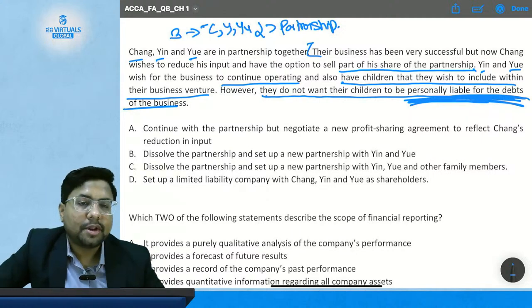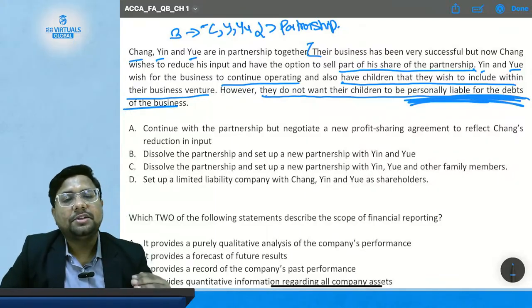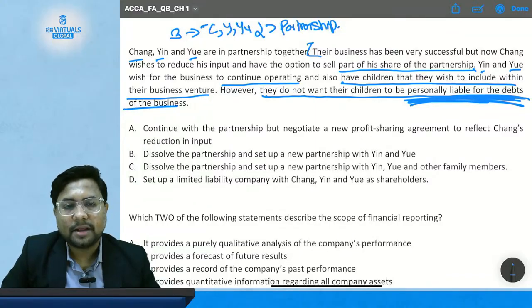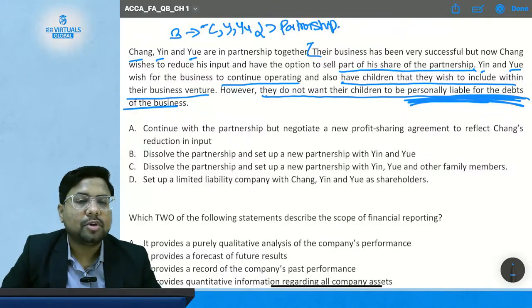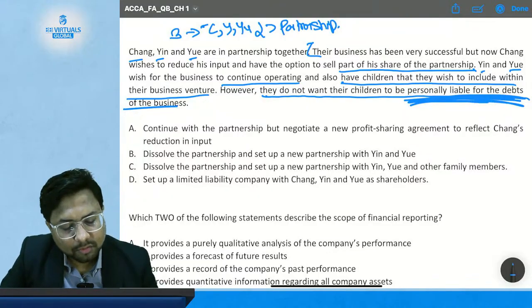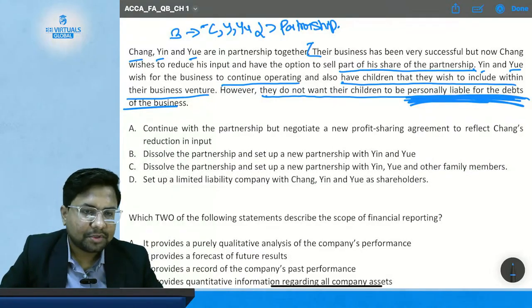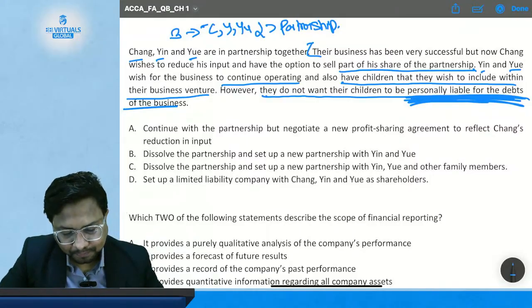So they don't want their children to be exposed to unlimited liability, because what we have studied in our notes is that in the partnership form of a business, partners have unlimited exposure to the debts and liabilities of the business. So Yin and Yui do not want their children to have unlimited liability, or to be personally liable for the debts and obligations of the business. So they don't want unlimited liability. Okay.